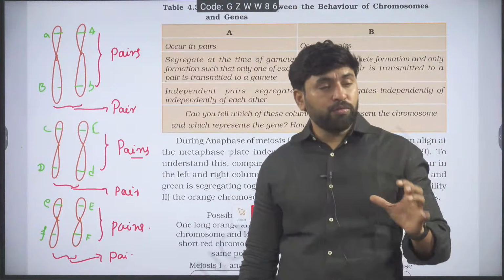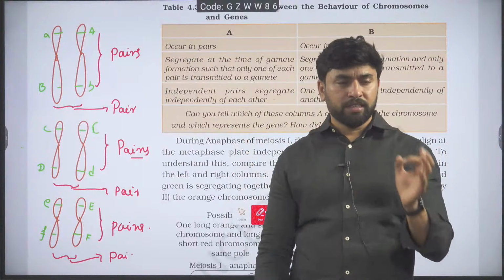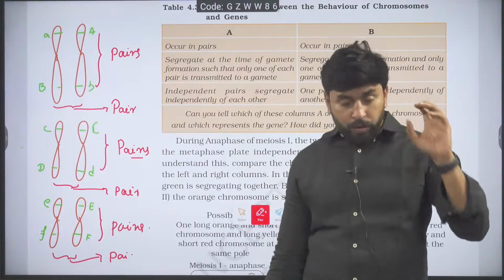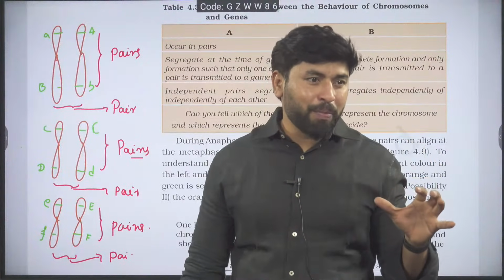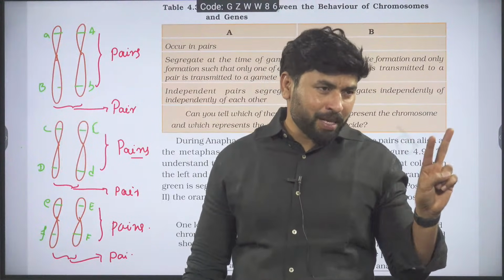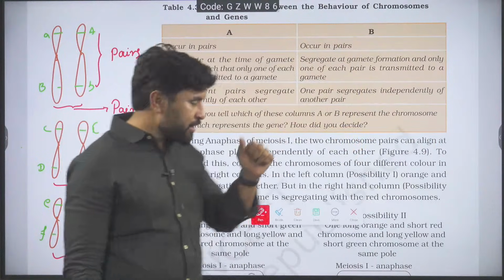Always one pair of chromosomes would carry several pairs of genes. Is it clear? One pair of allele means one pair, capital A, small a. It would have several. Is it okay? That's the reason why.